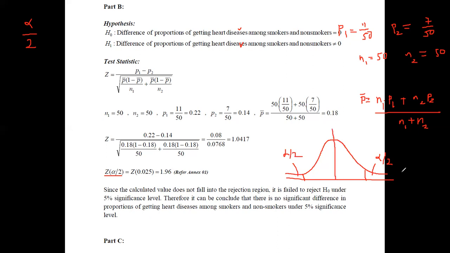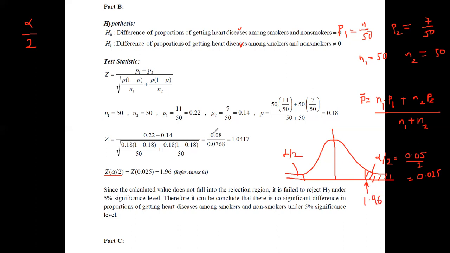Since this is the rejection region, we need to identify this quantity, which is 0.05 divided by 2. Since alpha is given as 5%, this quantity would be 0.025.